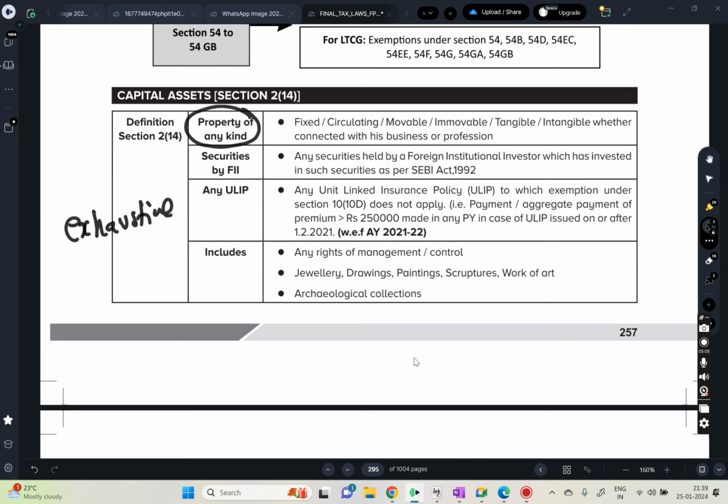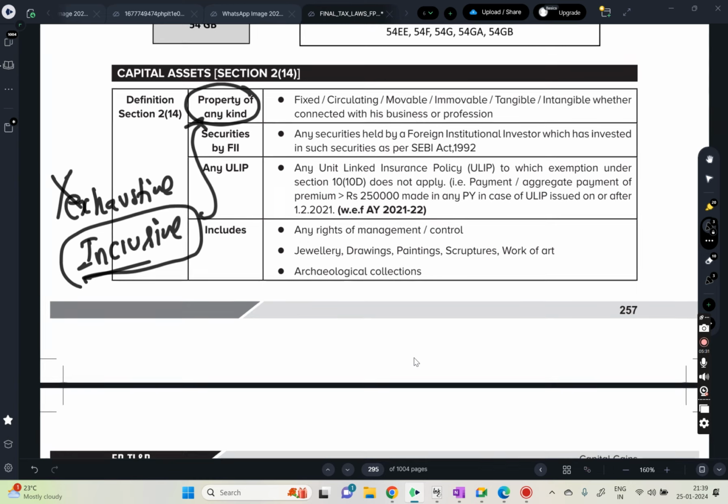One is exhaustive definition, another is inclusive definition. If we gave an exhaustive definition, it would mean only this is a capital asset, that's all. We don't want that. With an inclusive definition, any kind of property will fall under capital asset.